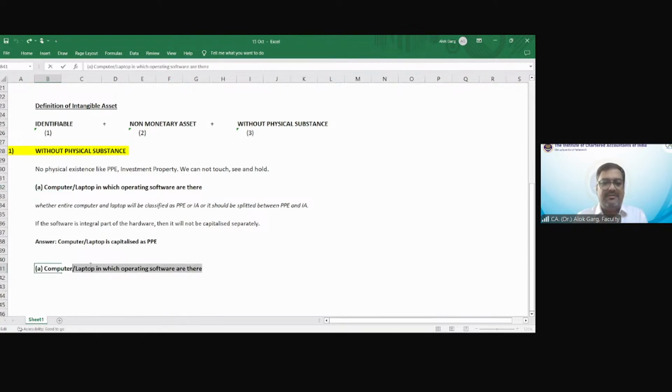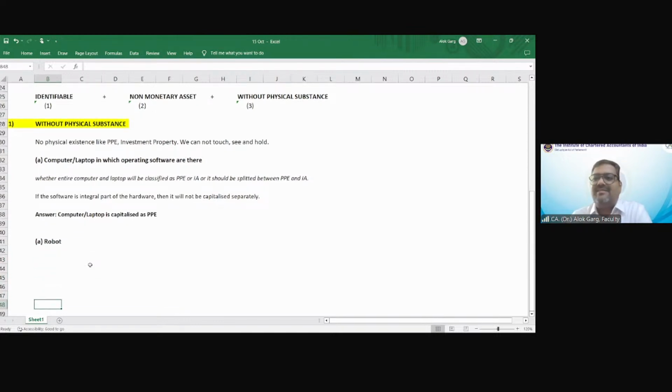Have you seen any robot? What is Alexa? Do you have Alexa? Does anyone have Alexa in their house? Yes, many of you would have Alexa. So Alexa is just like a device. You can go and buy Alexa. I think the cost is 2,000 or 3,000 rupees for Alexa.